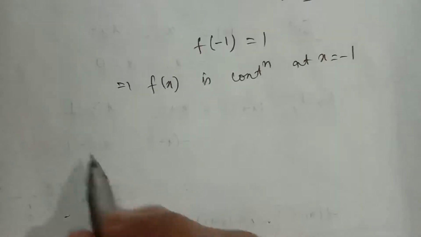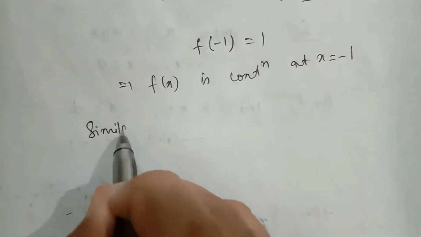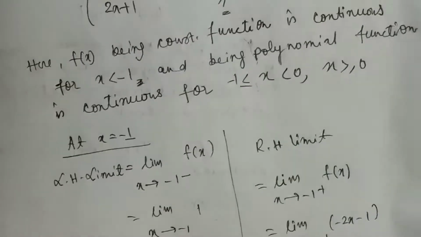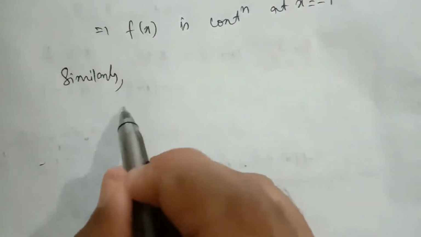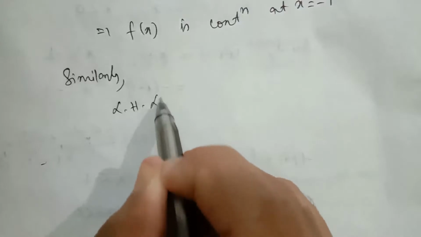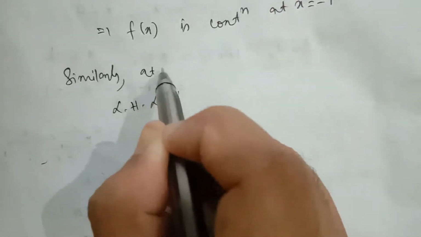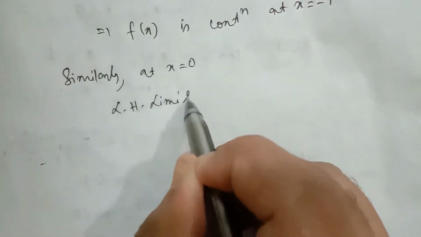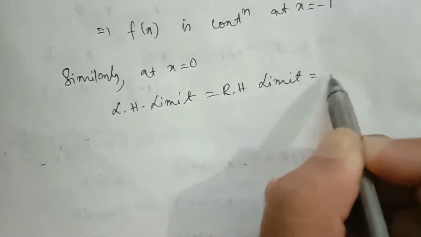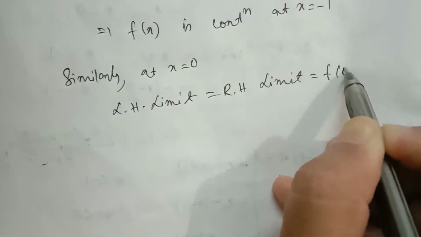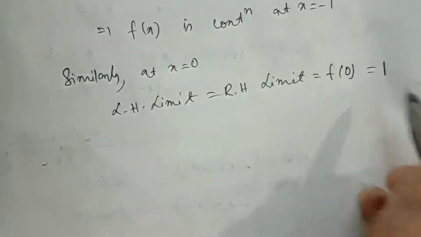Similarly we can show for the other junction at x equal to 0, left hand limit equals right hand limit equals f of 0, which is equal to 1.